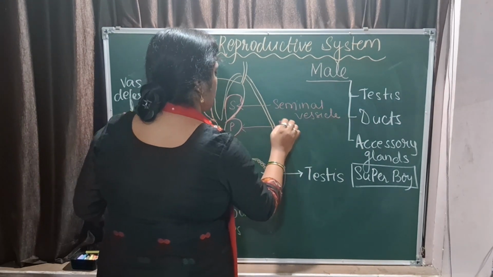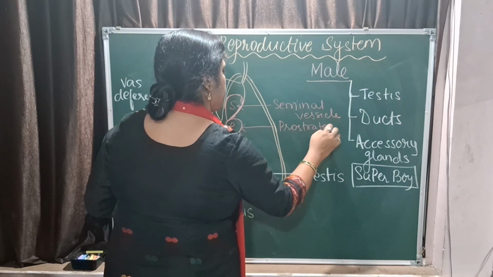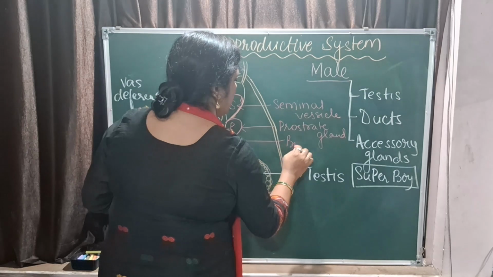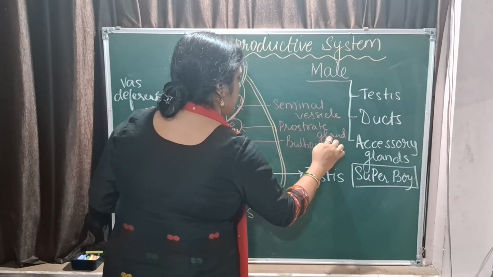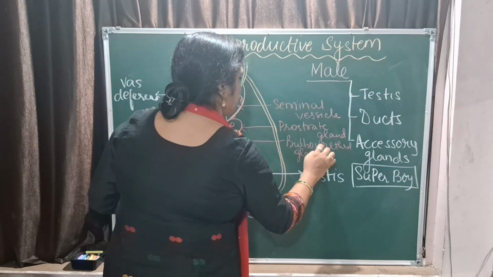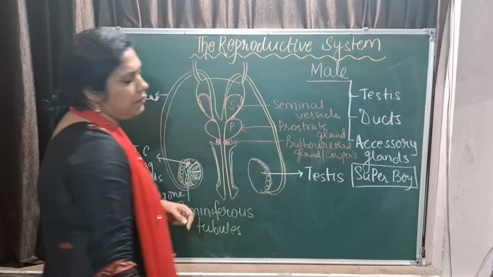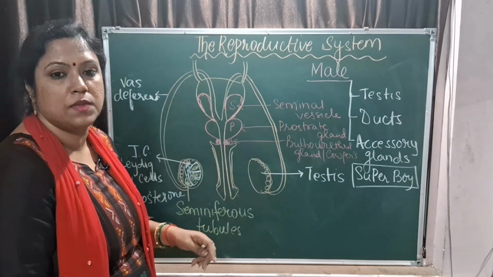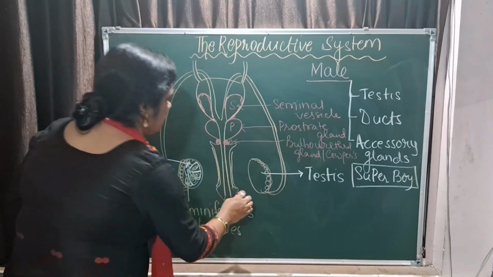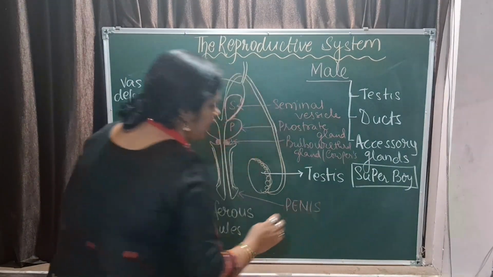This is the prostate gland, and this is the bulbourethral gland. When you talk about the bulbourethral gland, it is also called Cowper's gland. So these are the three accessory glands present. After that, you have got a supporting structure, which is the penis.